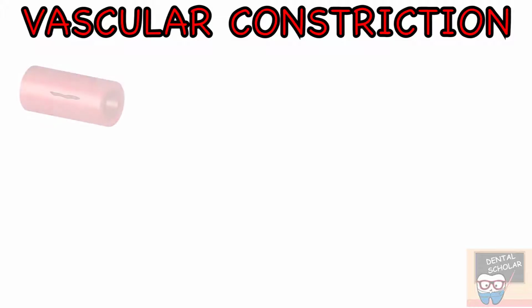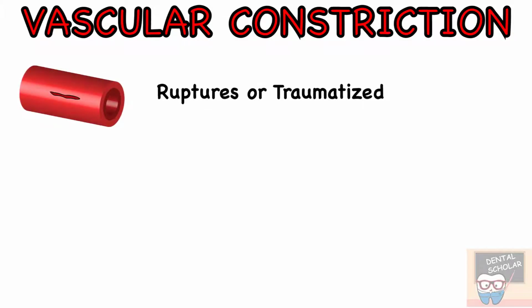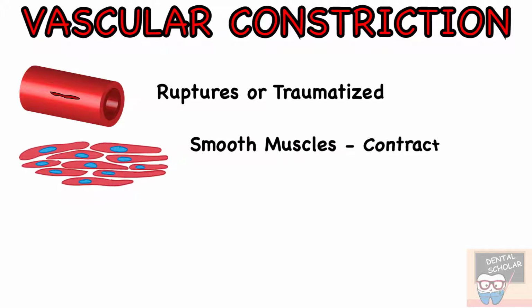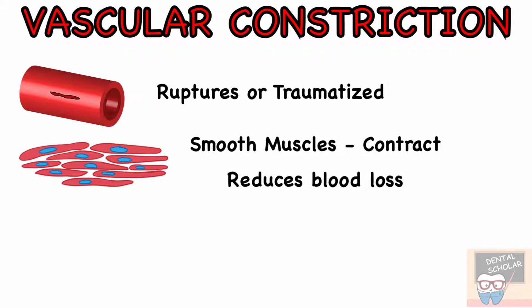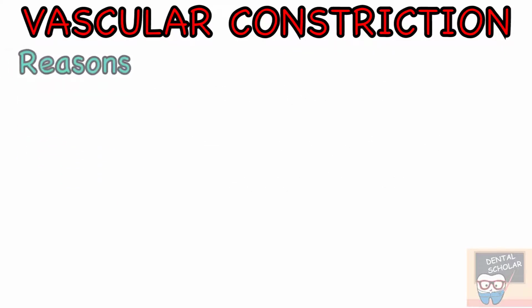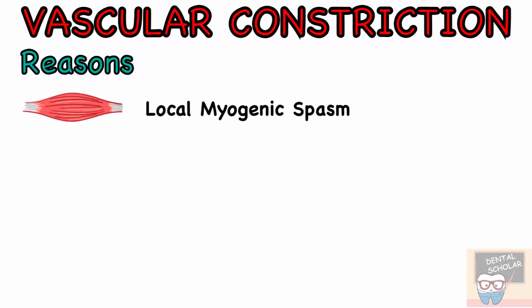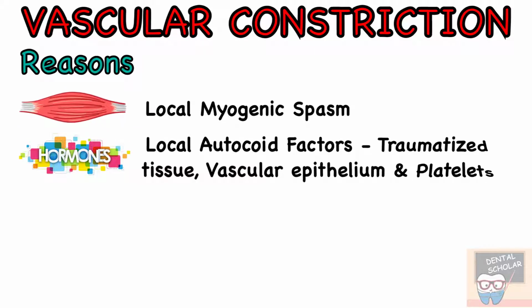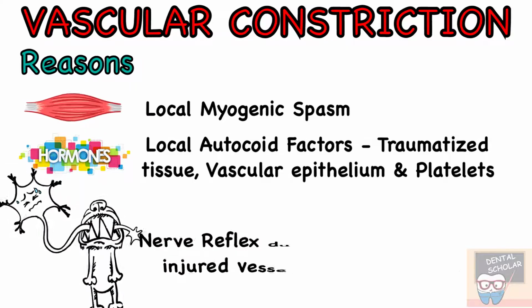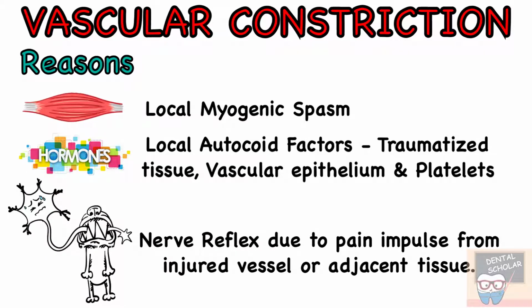As soon as the blood vessel ruptures or is traumatized, the smooth muscles of the vessel wall contract, and this reduces blood loss from the ruptured vessel. The reasons for vascular constriction include first, local myogenic spasm due to vessel damage, second, local autacoid factors secreted from traumatized tissue, the vascular endothelium and the platelets, and third, the neural reflex due to pain impulses from the injured vessel or adjacent injured tissue.